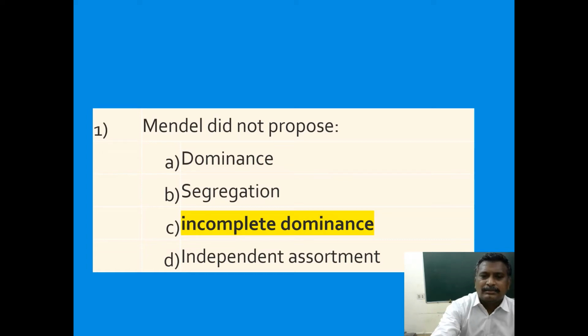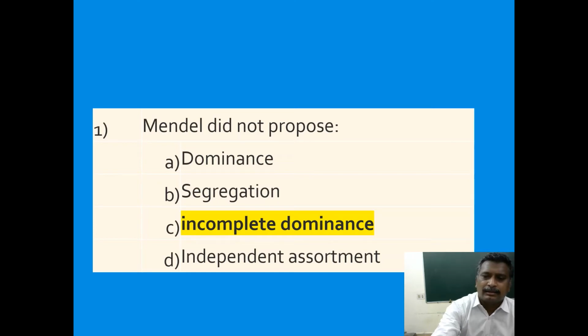The law of dominance and the law of segregation are both given by Mendel after the completion of his monohybrid experiment. Based on the results obtained in the dihybrid experiment conducted by Mendel, he proposed independent assortment. That means the law of dominance, the law of segregation, and independent assortment, these three laws are given by Mendel.